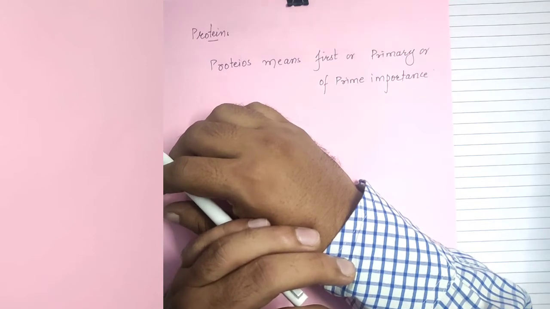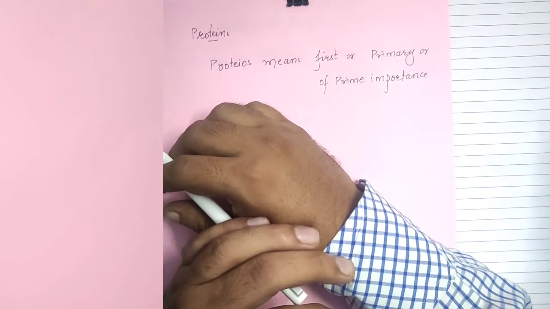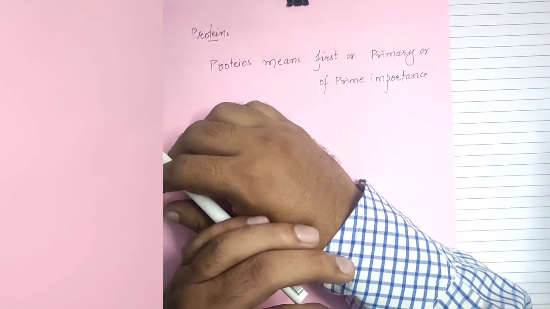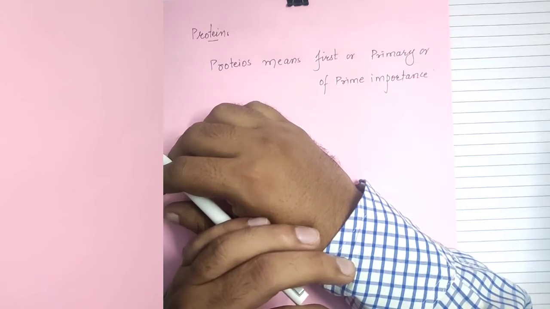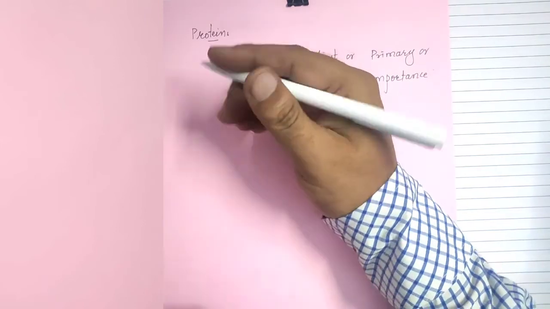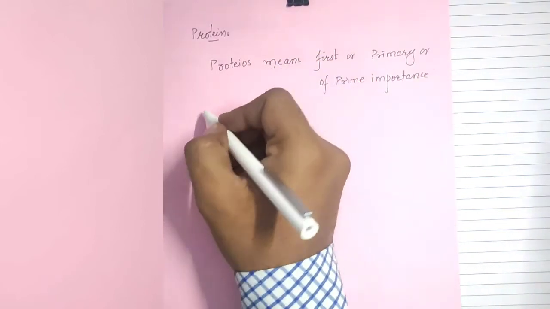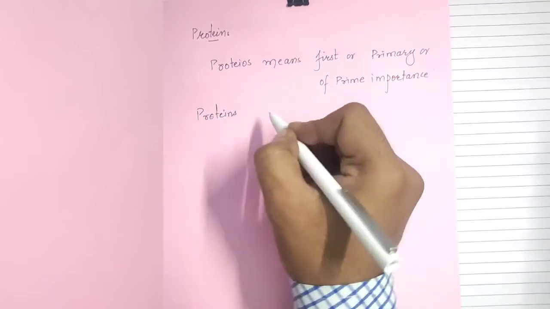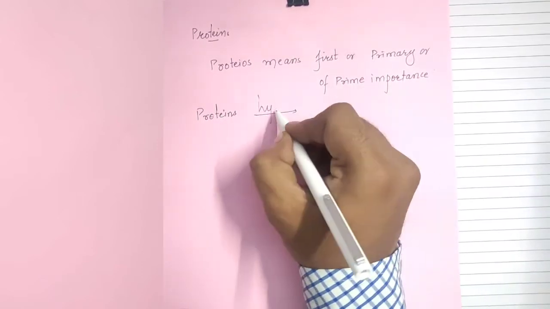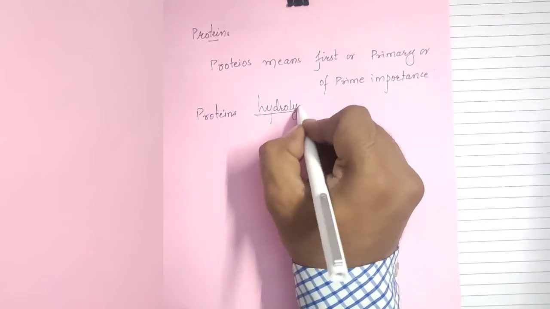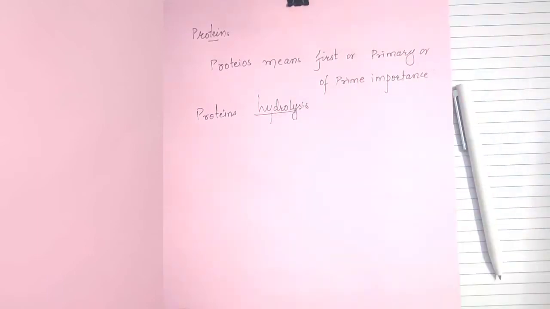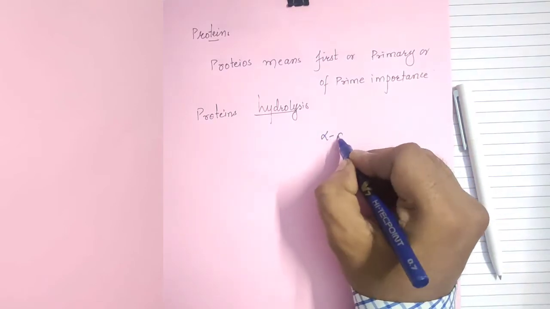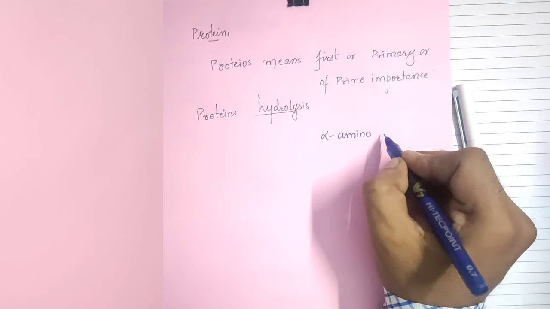Proteins are higher molecular weight polymers containing nitrogen, and on hydrolysis yield alpha amino acids. Very important, try to understand. Protein on hydrolysis gives alpha amino acids.